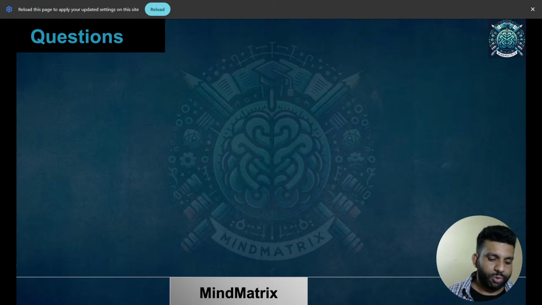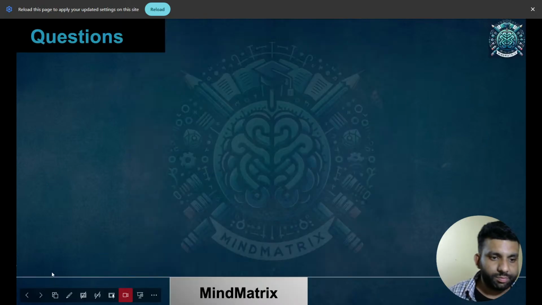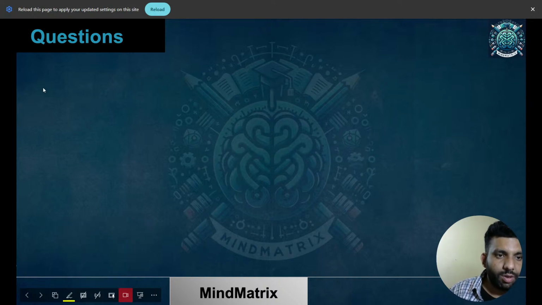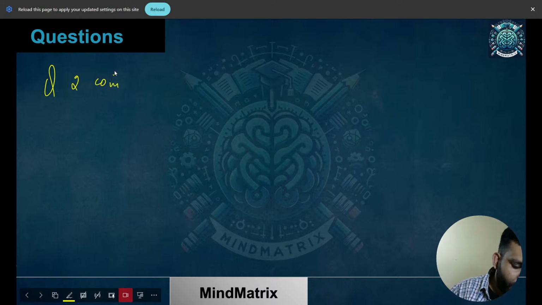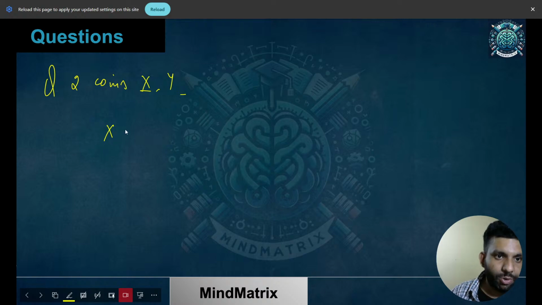The question was, we had two coins which were tossed independently, X and Y. X is a random variable which takes value 1 when both are head, otherwise it's 0.